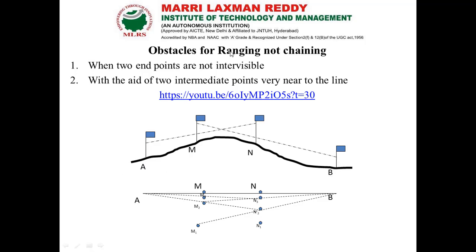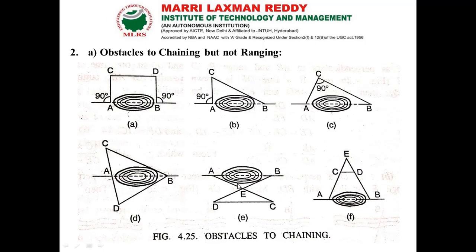So at the time we could go with indirect ranging or reciprocal ranging. So this is the process we are going to do here. Now, in this second case, obstacles for chaining, not for ranging.